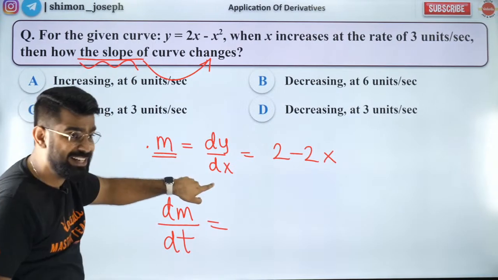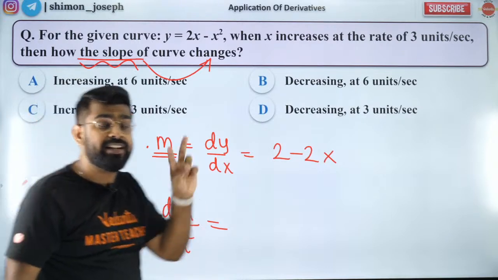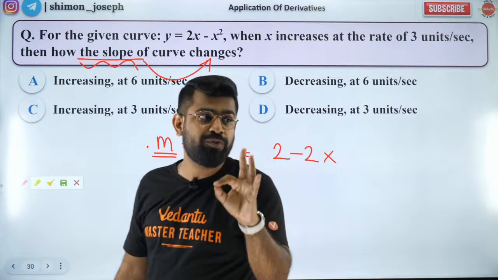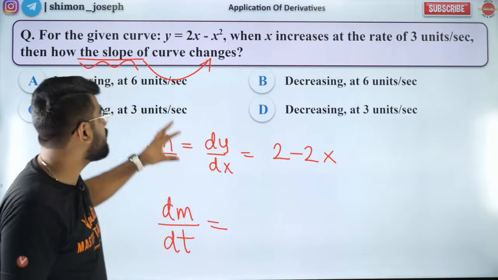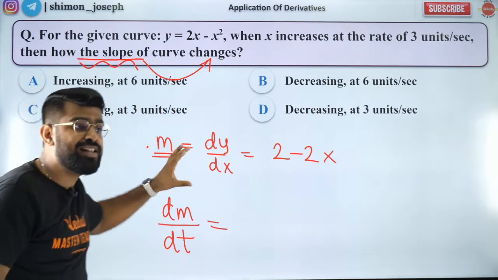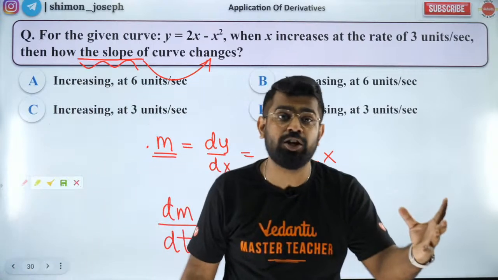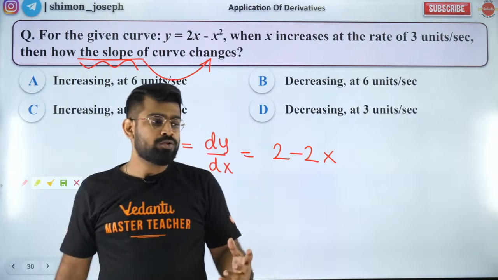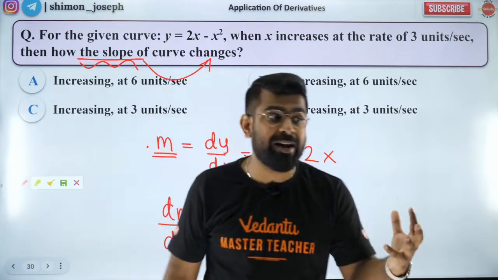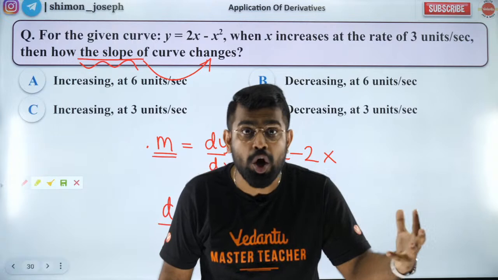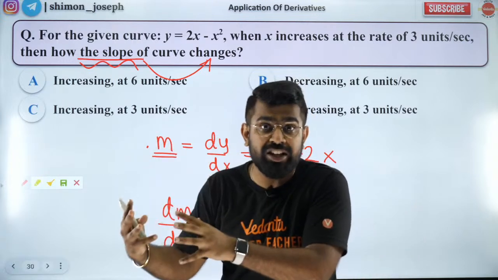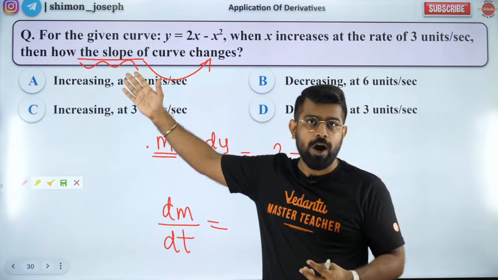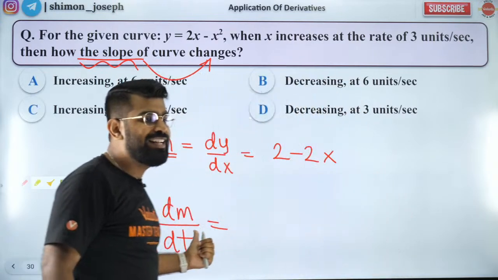Slope is dy by dx. That's why I said it's a double layered question. Okay, it's a beautiful question. I hope you got it. First, you need to find the slope. How do you get the slope? You studied this in 11th standard, 12th standard. Come on, guys. You cannot say you don't know. Okay. So slope is nothing but dy by dx. So first I find out the slope and then I again differentiate it because I want to know how the slope changes. Got it? So that is what I did here, dm by dt.